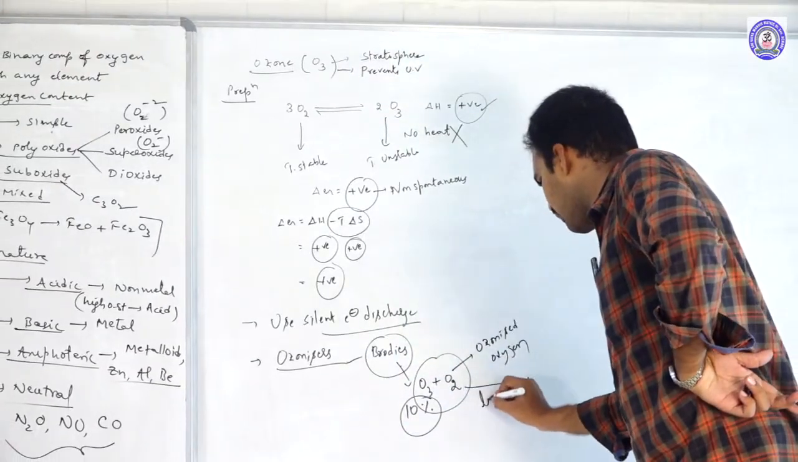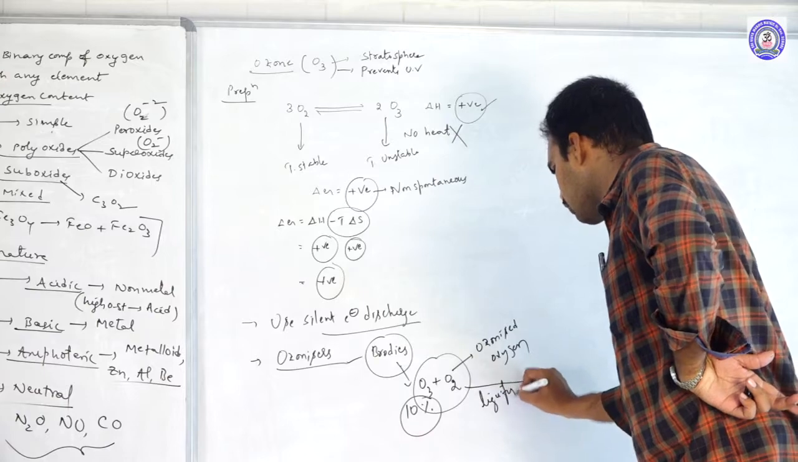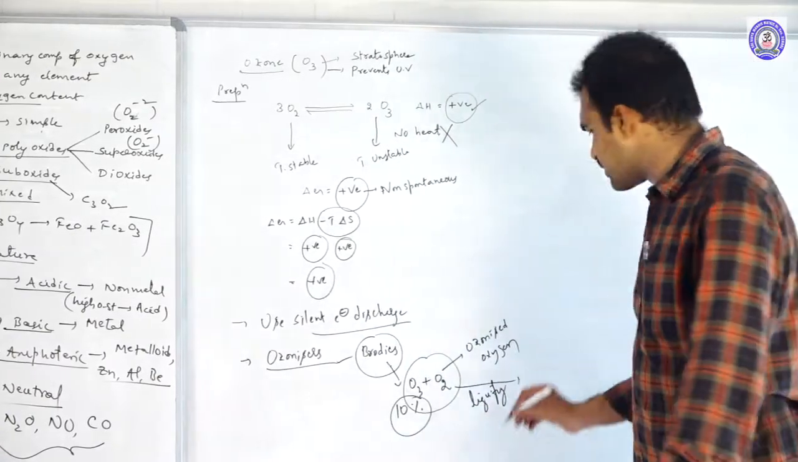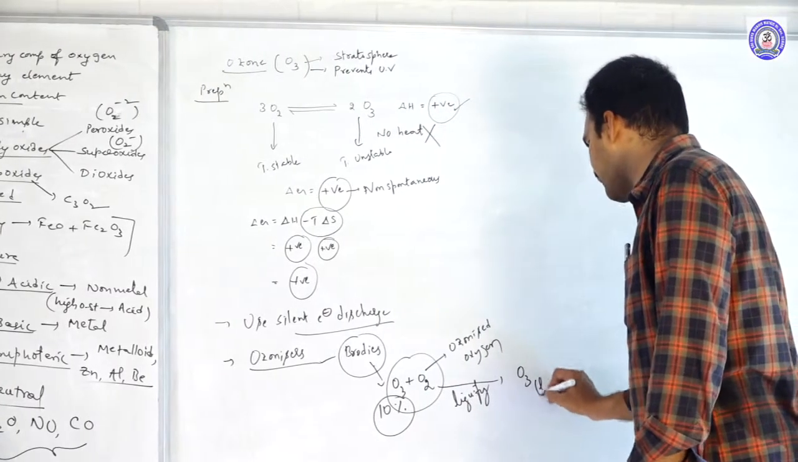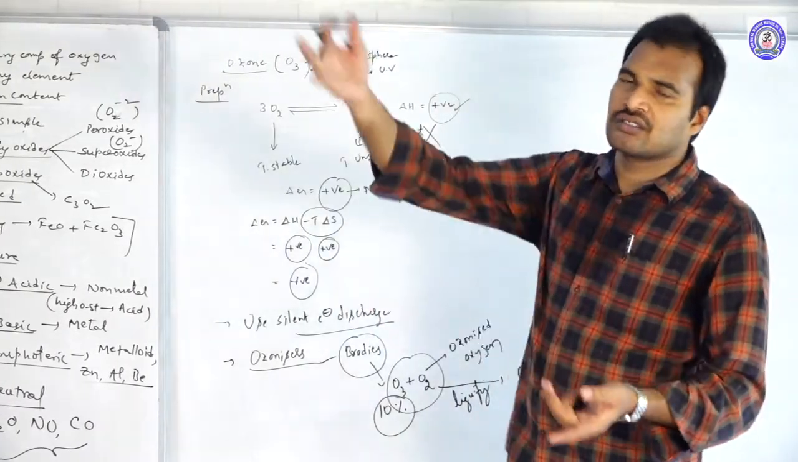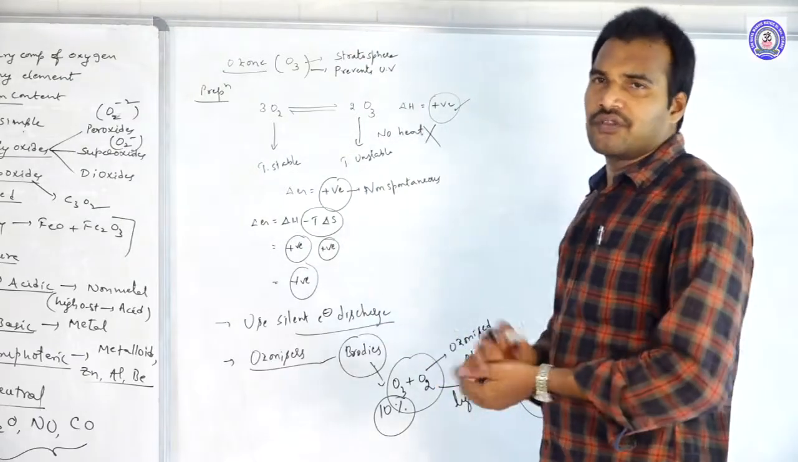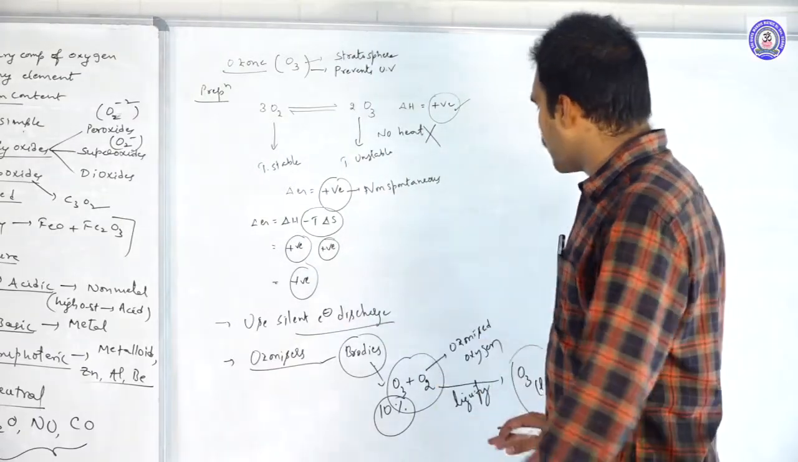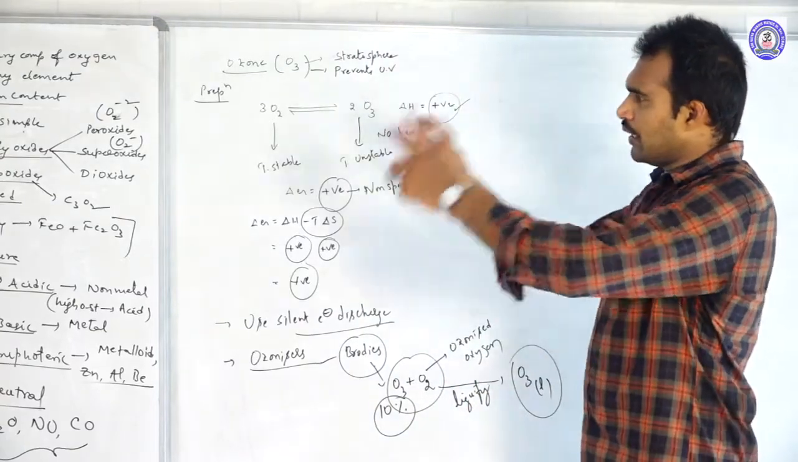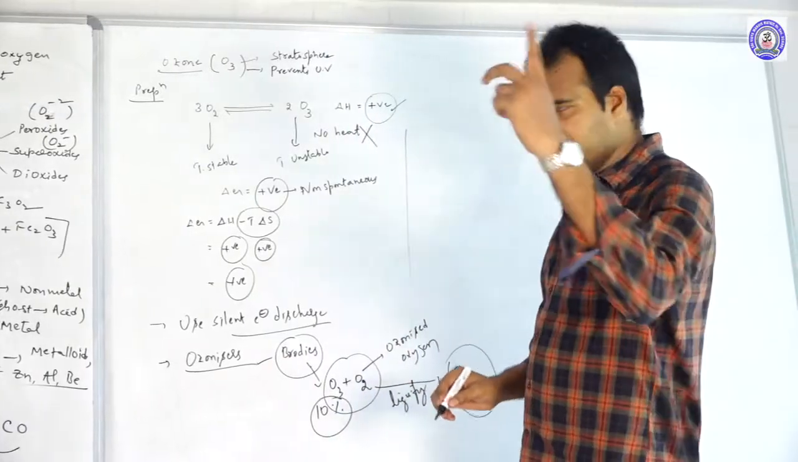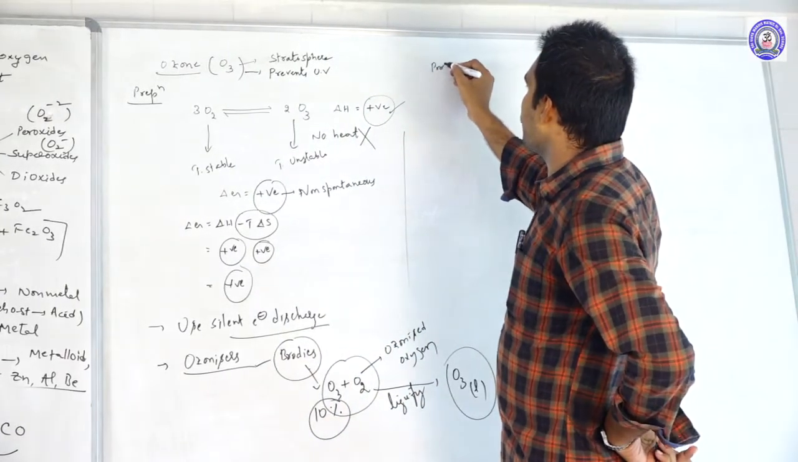Just liquefy. If you liquefy the ozonized oxygen, which will liquefy first? Ozone will be liquefied. The remaining gas separates out, and that liquid ozone we can get from the liquefaction process. So this is how we prepare ozone in ozonizers. After the preparation methods, let us move to the properties of ozone.